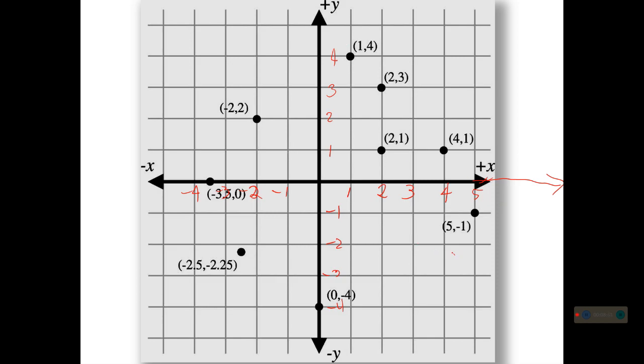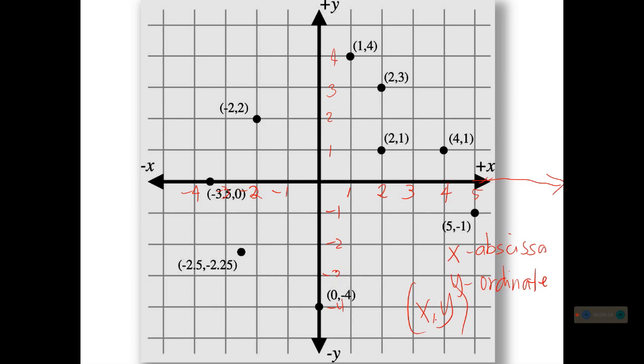So to recall, the x is the x coordinate, which is what we call the abscissa, and our y is what we call the ordinate. Our ordered pair should always be written in the form (x, y) inside the parentheses.